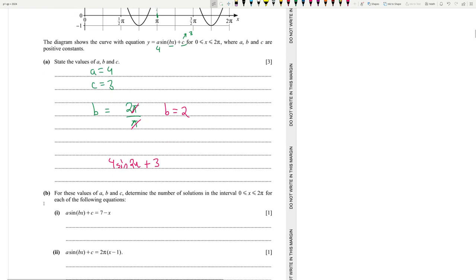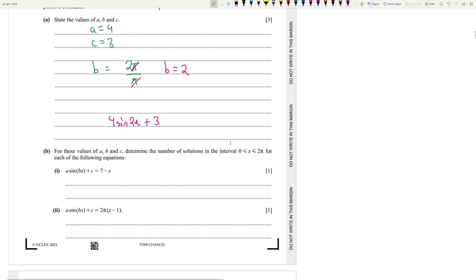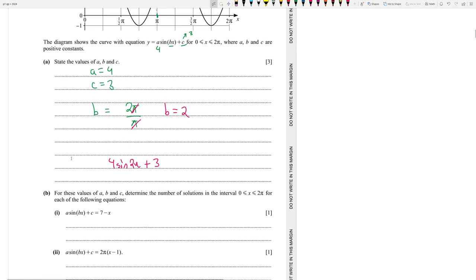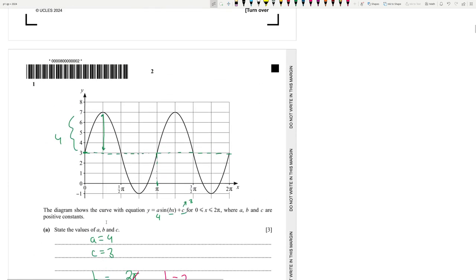For these values of a, b, and c, determine the number of solutions in the interval 0 to 2 pi for each of the following equations. Y is equal to 7 minus x. So let's do that. It's best to draw here. So y is equal to 7 minus x. When x is equal to 0, y is equal to 7. And let's find out the other one. It's a straight line with negative gradient. So when y is equal to 0, x is also equal to 7.